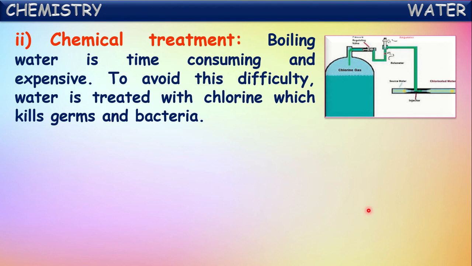So they will pass high chlorine gas into big tanks containing water. So this chlorine gas, when passed into the water, kills the germs and bacteria present in the water, and thus water becomes safe for drinking. Okay, it is one of the simple methods. Passing of chlorine gas into water tanks. By that, germs and bacteria will be killed.